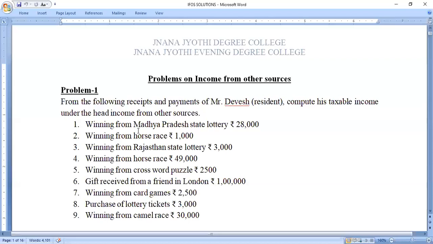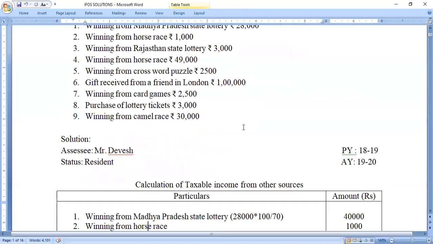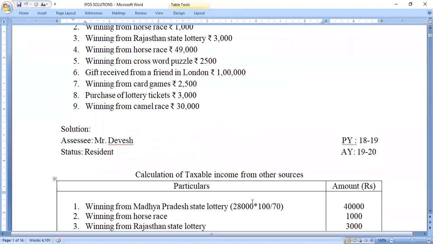So in this problem, the income received from the Madhya Pradesh State Lottery is 28,000. So it is more than 10,000. So it is assumed that the tax amount has been deducted from this source, and we need to do the gross up. The gross up will be done by using the formula, net amount into 100 divided by 100 minus 30% as a tax rate. So 28,000 is the net amount into 100 divided by 100 minus 30, that is 70. So the gross up amount is rupees 40,000.